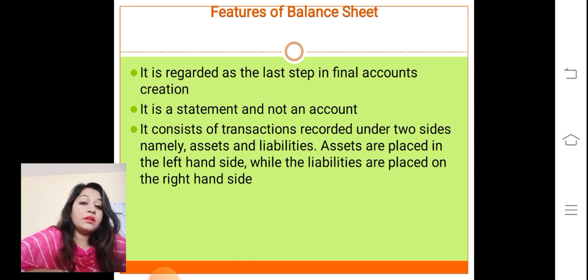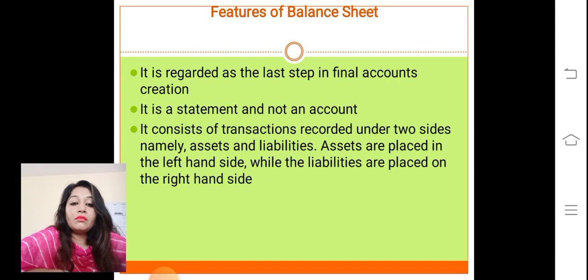Next, very important, balance sheet is a statement, it is not an account. Trading and profit and loss account are accounts, but balance sheet is a statement. Third very important point, it consists of transactions recorded under two sides, namely asset and liability. Assets are placed on the left hand side while liabilities are placed on the right hand side. It means asset always shows debit balance and liability shows credit balance of the company.